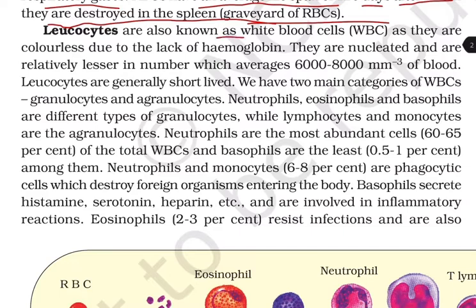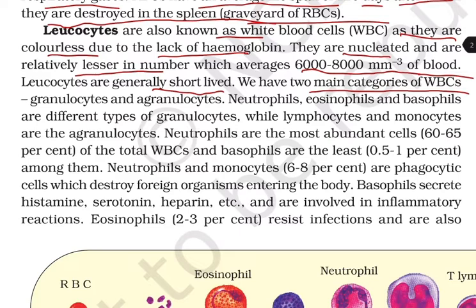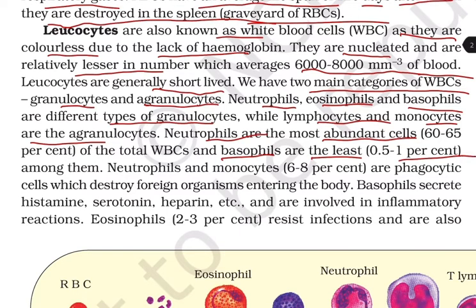Leukocytes, also known as WBC, that is white blood cells, are colorless due to the lack of hemoglobin. They are nucleated and are relatively lesser in number, which averages 6,000 to 8,000 per cubic millimeter of blood. Leukocytes are generally short-lived. We have two main categories of WBCs, that is granulocytes and the agranulocytes. Neutrophils, eosinophils, and the basophils are different types of granulocytes, while lymphocytes and the monocytes are the agranulocytes. Neutrophils are the most abundant cells, that is 60 to 65% of the total WBCs, and the basophils are the least, that is 0.5 to 1% among them.